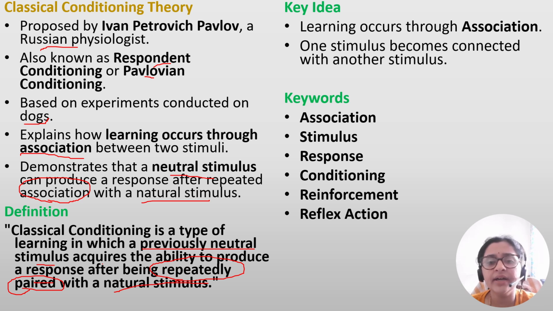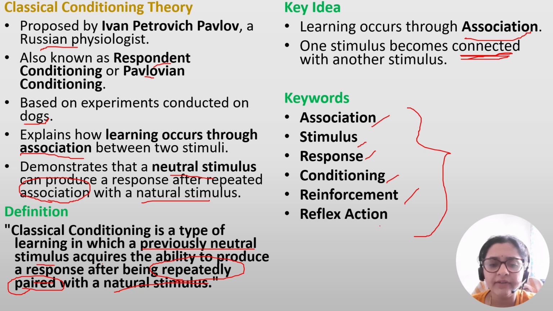So what is the key idea of this entire theory? Learning occurs through association, that means connections. One stimulus becomes connected with another stimulus, so association and connection are the keywords here. So these are the keywords: association, stimulus, response, conditioning, reinforcement and reflex action. We will go into the theory for you all to understand this definition in a better way.